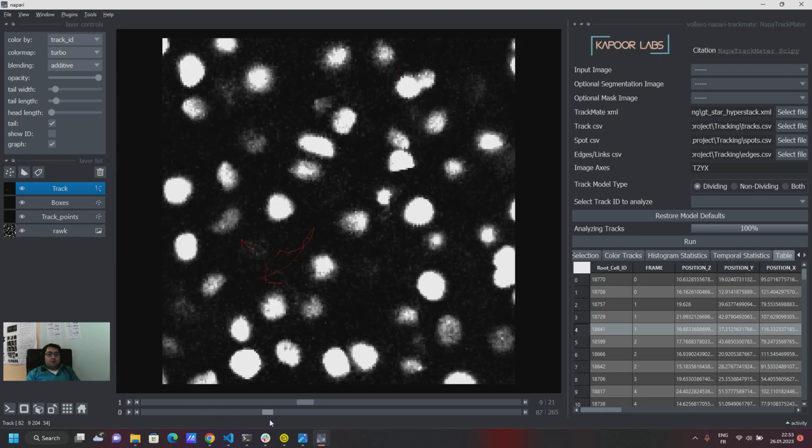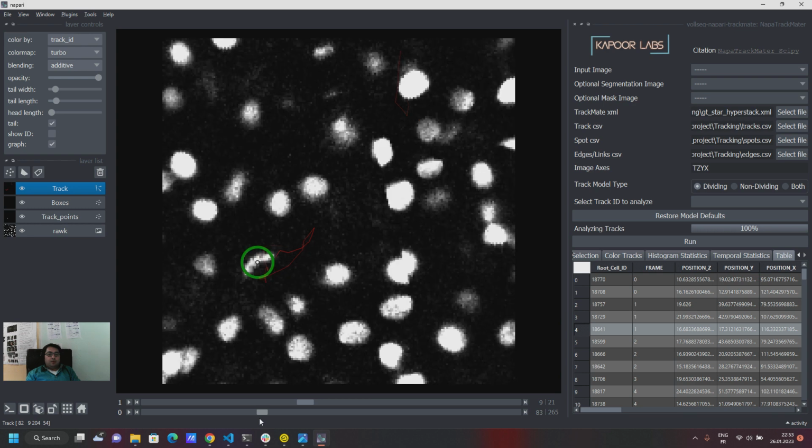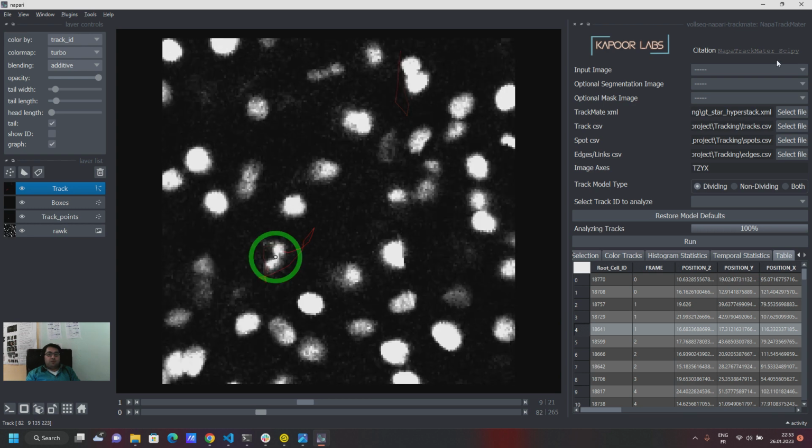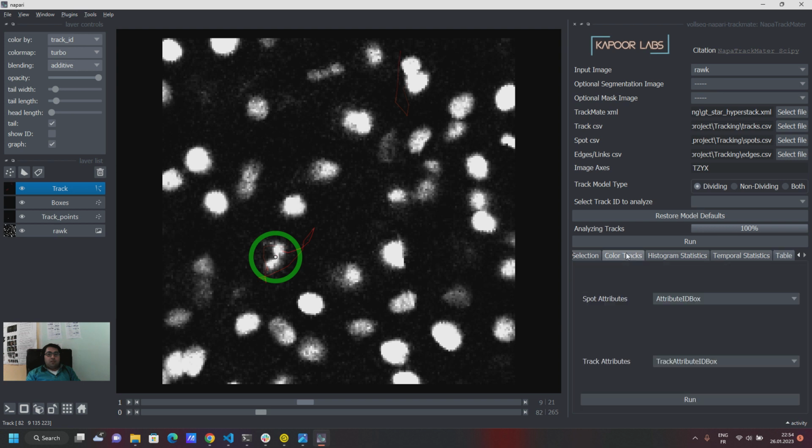You can also color the cells if you have loaded a segmentation image, which in this case you have not. For example, here you just have the raw image but not the segmentation image. But if you do have the segmentation image which you can load, you can color it with a chosen spot or track attribute. It's going to do some computations and it will give you a new labeled image which contains the color in the cells, not just the tracks. So it's another way of visualizing your tracks, where you color the cells based upon an attribute rather than coloring the track lines.